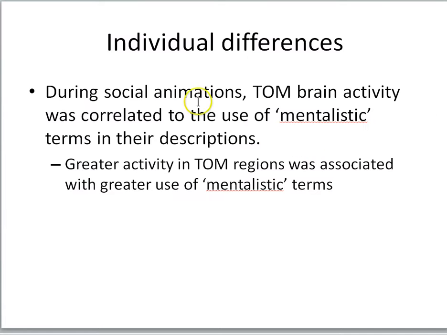And it's interesting to note that there are individual differences. So for example, on the social animation task, during these social animations, the theory of mind brain activity was correlated to the use of mentalistic terms, right? So some people, when they watch it, generate more terms to describe what was going on, and other folks don't. And so greater activity in the theory of mind regions, like right TPJ, was associated with greater use of mentalistic terms when they watched these social animations.